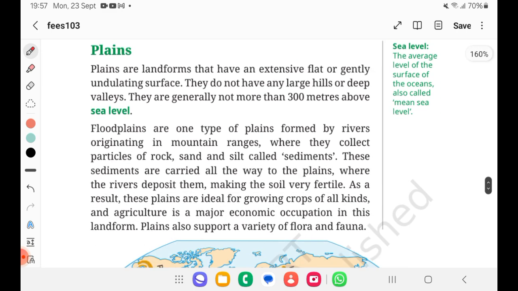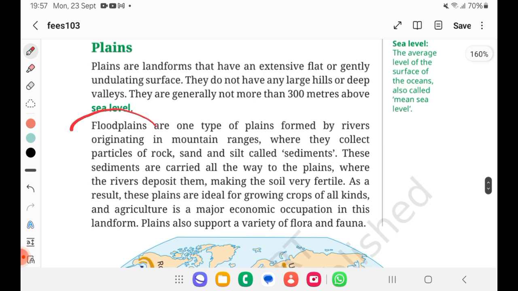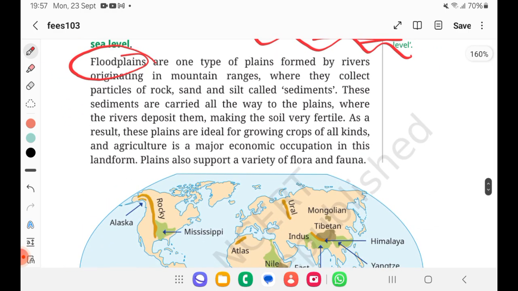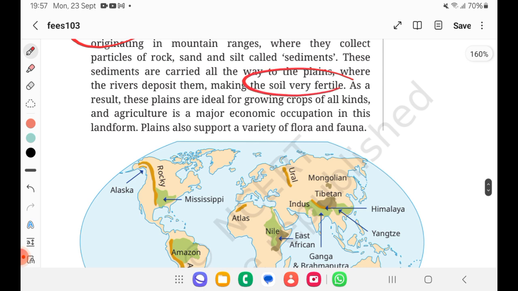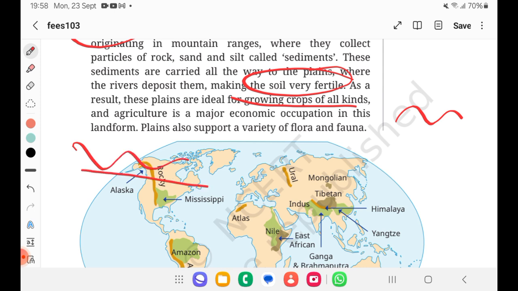There is one more concept called flood plains. These are a type of plains formed by rivers originating in mountains, because they will carry sediments, right? So they will form the flood plains. These floodplains are very fertile. As a result, the plains are ideal for growing crops. So floodplains are formed because of the sediments brought by the rivers, and these are very fertile and we can do agriculture, and that will be the major economic occupation on plains.